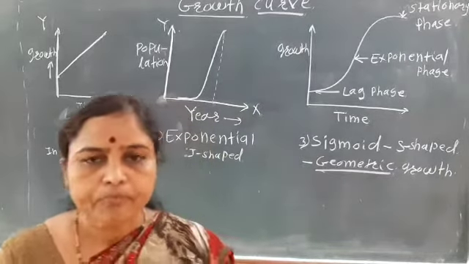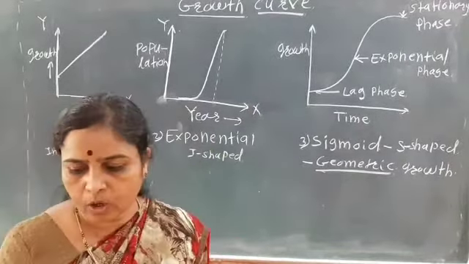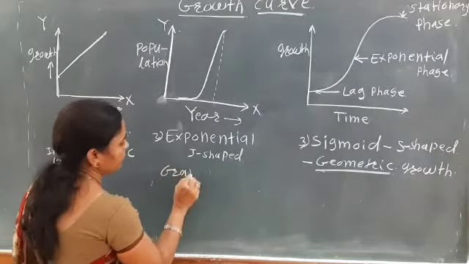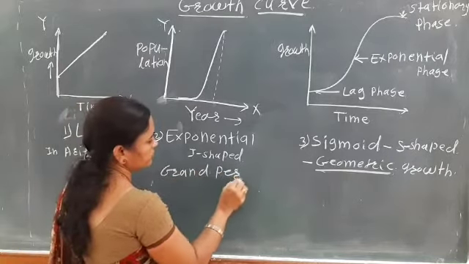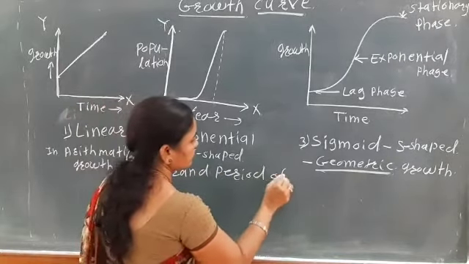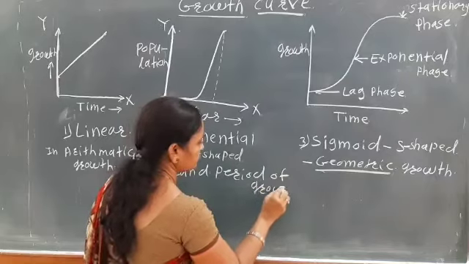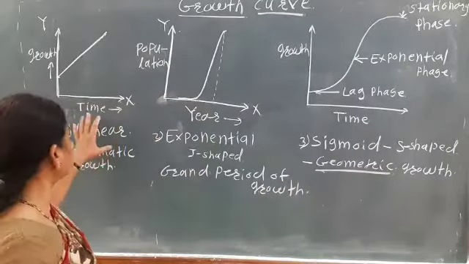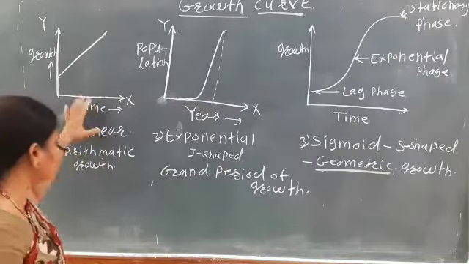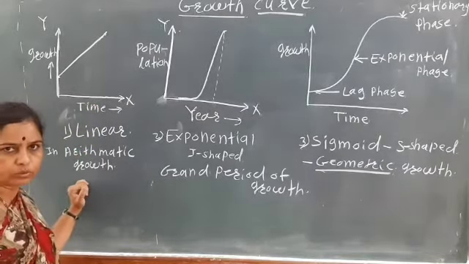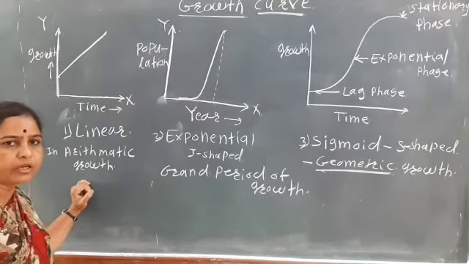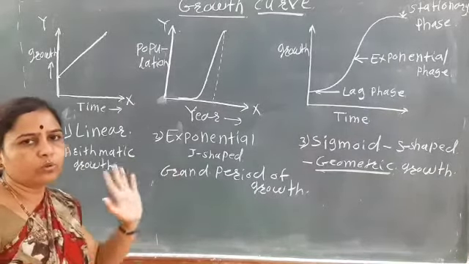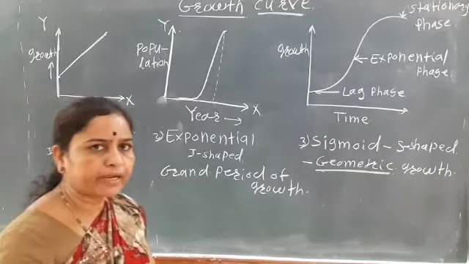Now, what is meant by the grand period of growth? We have seen the linear growth curve. It occurs in arithmetic growth, in which one cell becomes meristematic and another cell goes to maturation and differentiation.